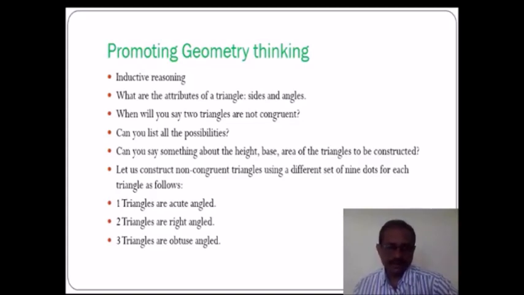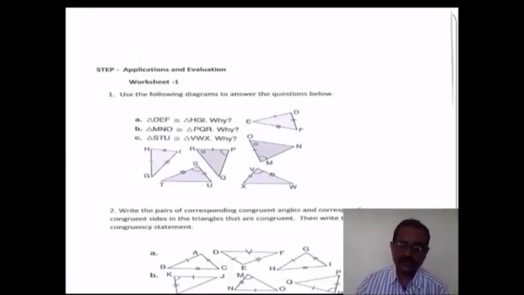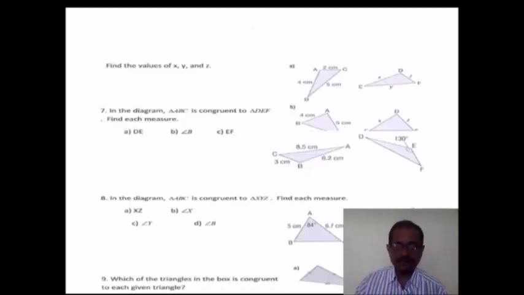That is the 9-dot activity. Let us construct non-congruent triangles using a different set of 9 dots for each triangle as below. First, triangles with acute angles. Second, right-angled triangles. Third, obtuse-angled triangles. And like this, the teacher promotes his geometrical thinking, solving the problems which are given in the worksheet, and the students can fix his concept.